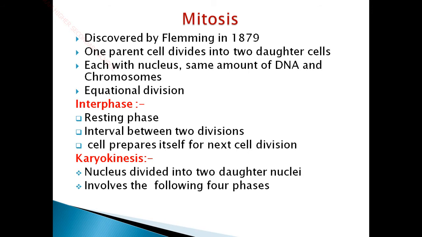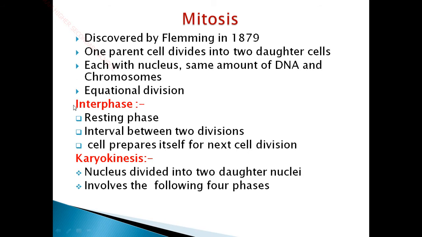Likewise, if your father divides snacks equally between you, that is called equational division. One apple is cut into two equal halves and you are sharing it, so it is divided equally, so it is called equational division. Here the two daughter cells will receive the same amount of chromosomes and the same amount of cytoplasmic contents, so it is called equational division.